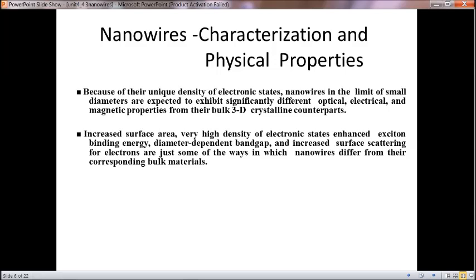Then nanowire characterization and physical properties. Because of their unique density of electronic states, nanowires in the limit of small diameters are expected to exhibit different optical, electrical, magnetic properties from their 3D bulk counterparts, and because of this they have increased surface area, very high density of electronic states with enhanced exciton binding energy, diameter dependent band gap and increased surface scattering for electrons. These are just some of the ways in which nanowires differ from their corresponding bulk materials. So the main property to which we are attracted in nanowires is the diameter dependent band gap. It is present only with nanowires and nanorods.